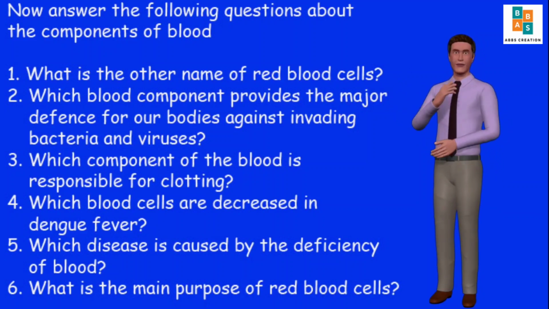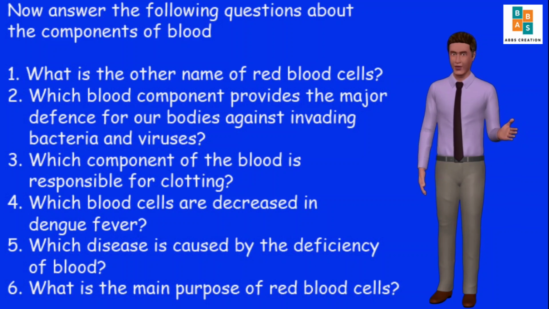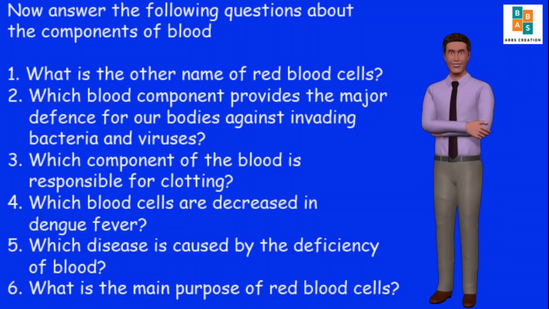4. Which blood cells are decreased in dengue fever? Answer is platelets. 5. Which disease is caused by the deficiency of blood? Answer is anemia. 6. What is the main purpose of red blood cells? Answer is to carry oxygen and carbon dioxide.